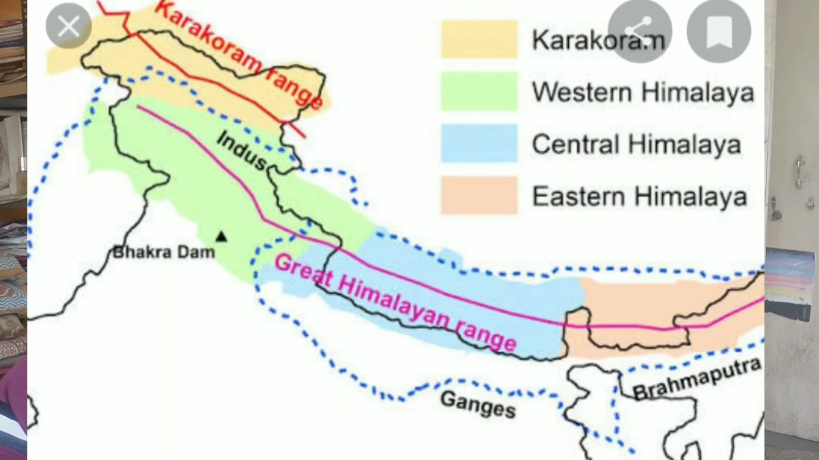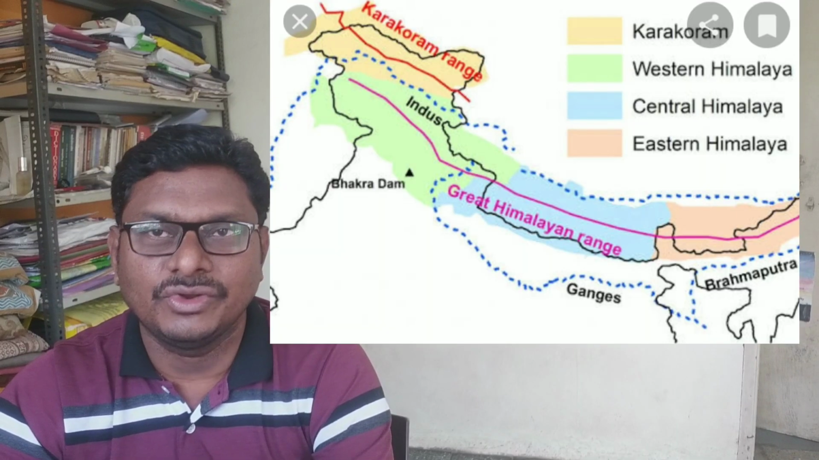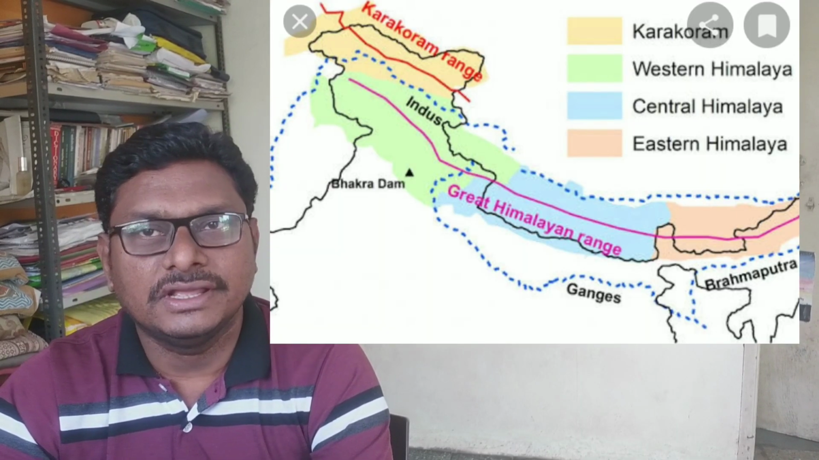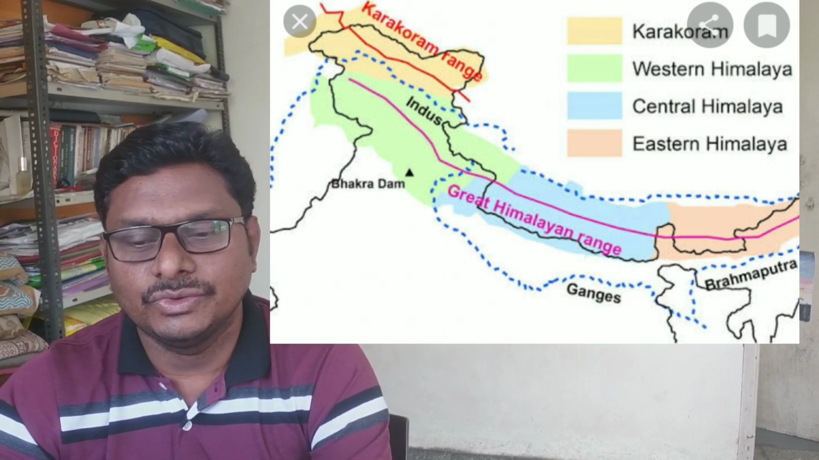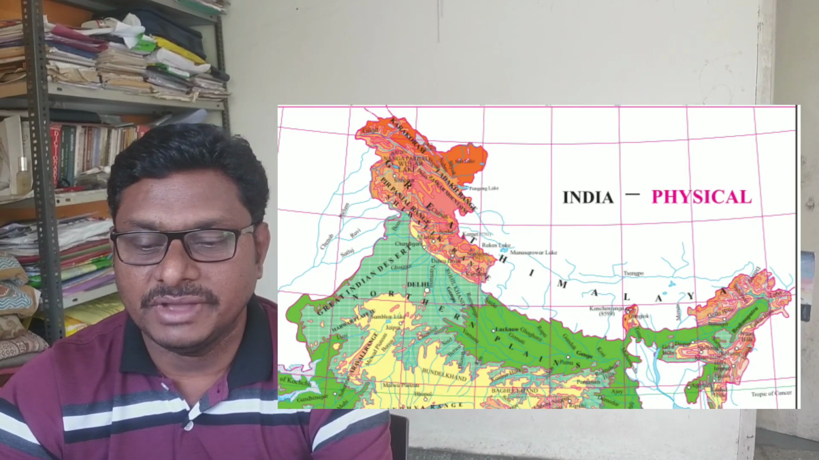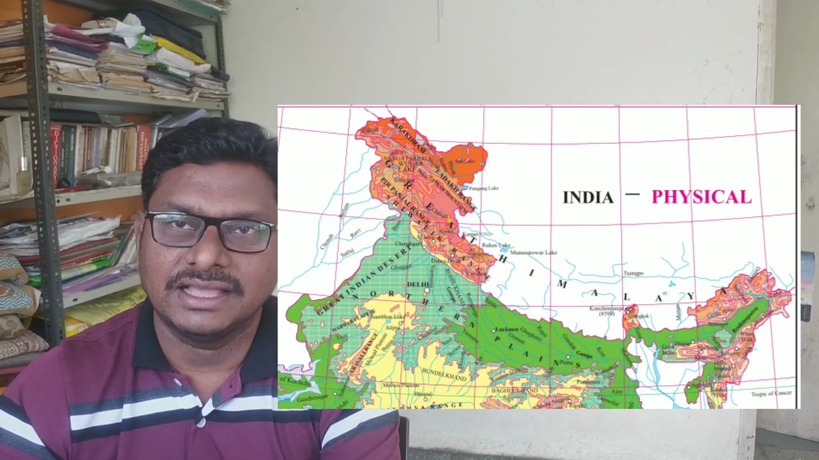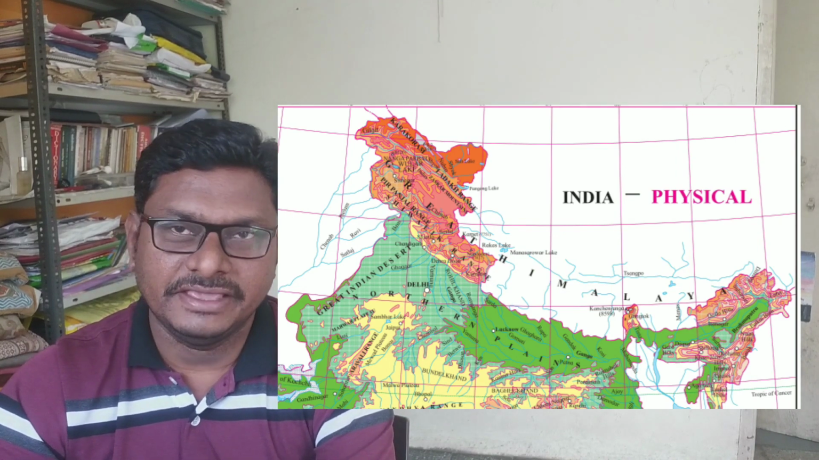Then the Himalaya is also divided from west to east. Right now we discussed north to south, where there are 4 major ranges, and from west to east, the Himalayan ranges are divided into 3 categories. The extreme west is known as the Western Himalaya, popularly also known as the Kashmir Himalaya. Then the Central Himalaya, also known as the Kumaon Himalaya, and the Eastern Himalaya, also known as the Assam Himalaya.